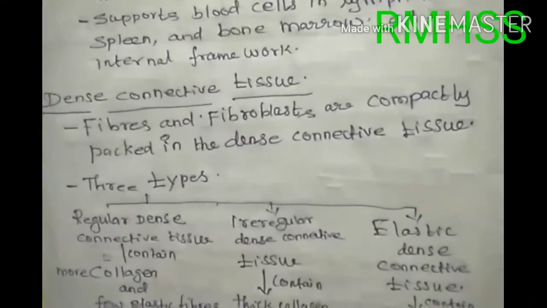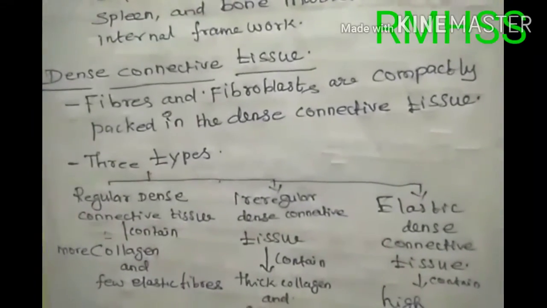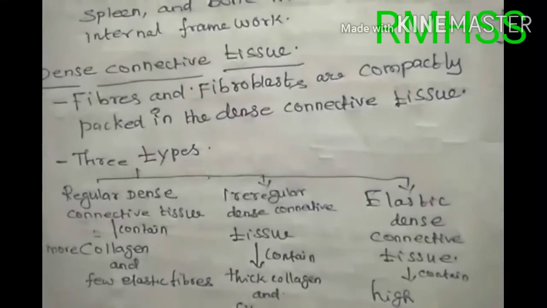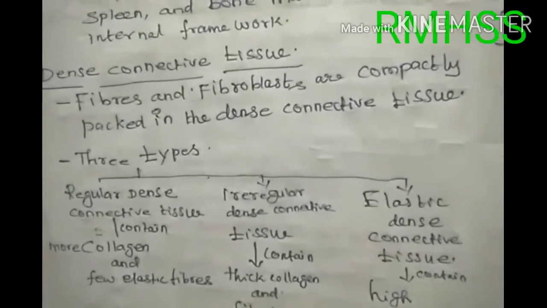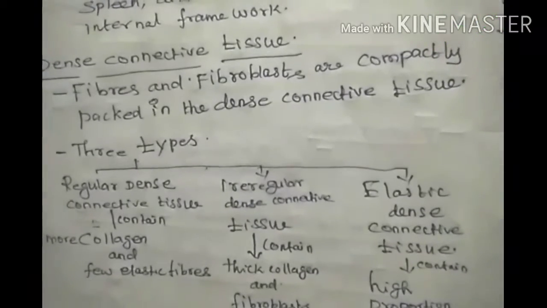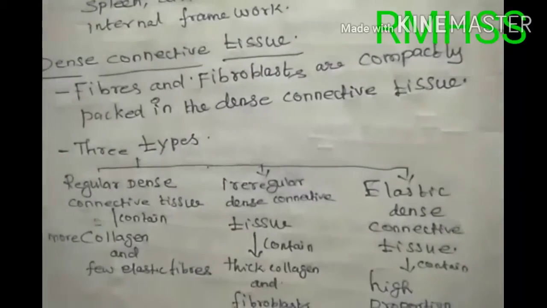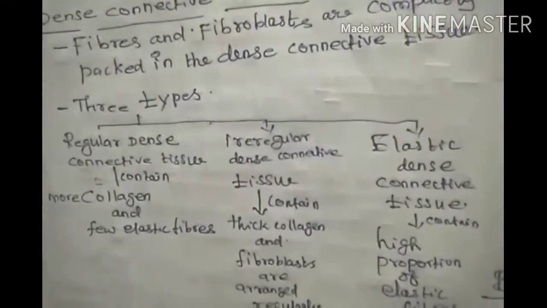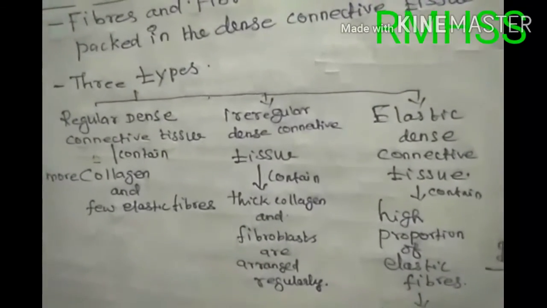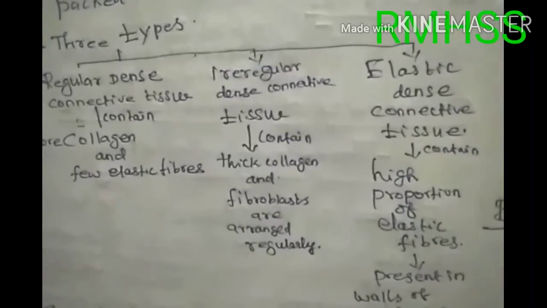So next topic, dense connective tissues. What is the meaning of dense connective tissue? Fibers and fibroblasts are compactly, tightly packed in the dense connective tissues, so they are called dense connective tissues. Three types of dense connective tissues: regular dense connective tissues, irregular dense connective tissues, elastic dense connective tissues.